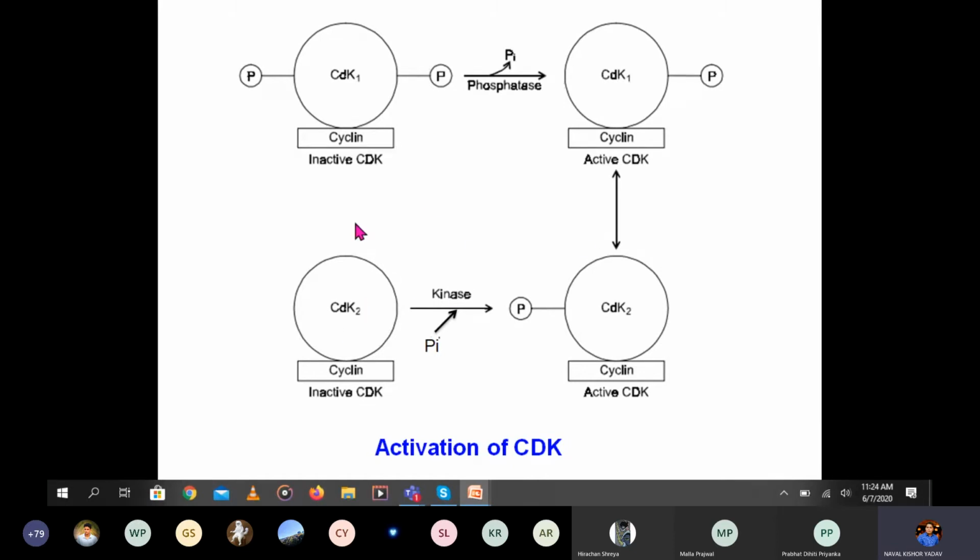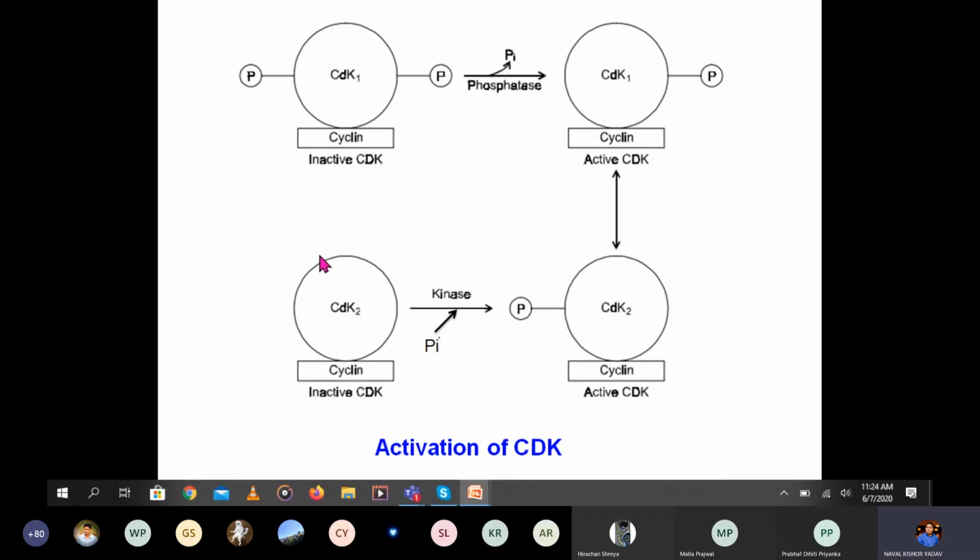Here the phosphatase removes the phosphate. There are two phosphates here, you can see this phosphate and this phosphate. So this phosphatase will remove the phosphate group from the CDK1 which is combined with the cyclin. Now it is in the inactive form. When the phosphatase removes one phosphate group, then it becomes active. Now CDK1 plus cyclin, this complex, is active.